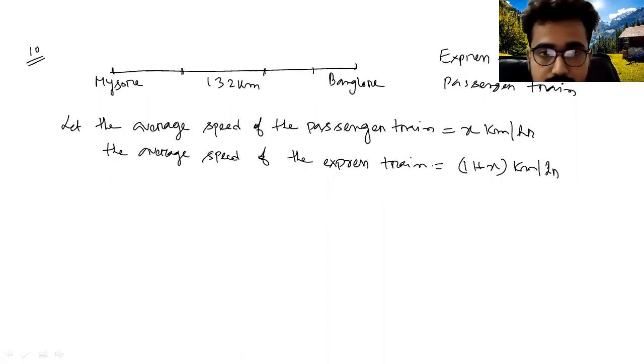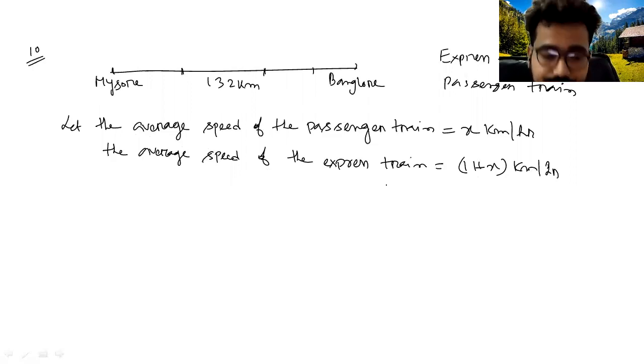In the question it is given that the speed of the express train is 11 kilometers per hour more than the speed of the passenger train. Now, let the average speed of the passenger train be x kilometers per hour, then the average speed of the express train will be 11 plus x kilometers per hour. The first statement says that the time taken by the express train to cover the distance between Mysore and Bangalore is 1 hour less than the time taken by the passenger train to cover the same distance. Now, within the bracket, one statement is given.